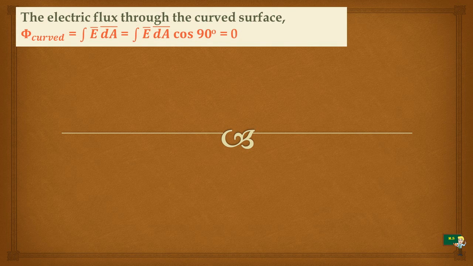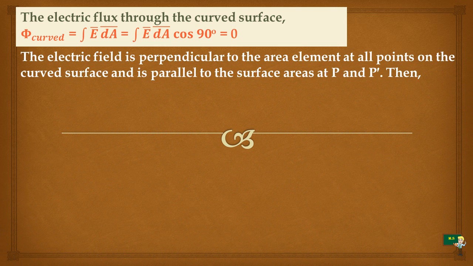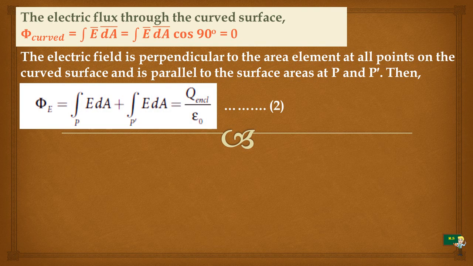Now the electric flux through the curved surface. Phi curved is equal to integral E dot dA, which is equal to integral E dot dA cos 90 degree, is equal to 0. The electric field is perpendicular to the area element at all the points on the curved surface and parallel to the surface areas at P and P dash. Then phi E is equal to integral over P of E dot dA plus integral over P dash of E dot dA, which is equal to Q enclosed by epsilon naught.